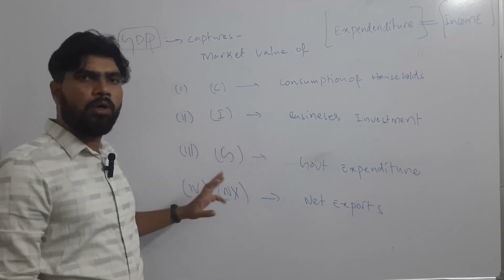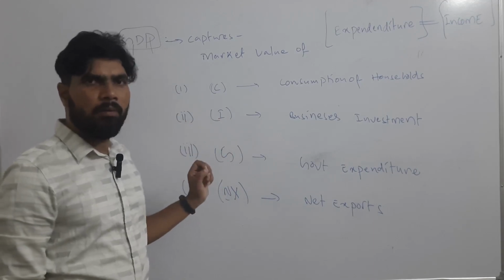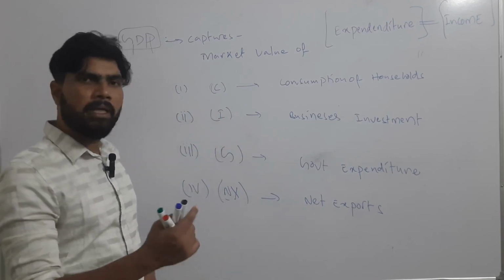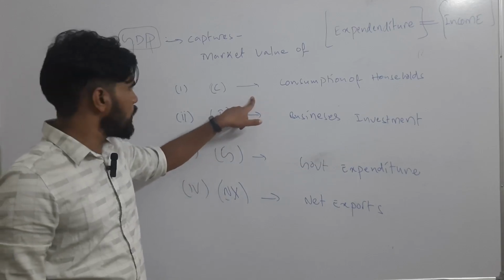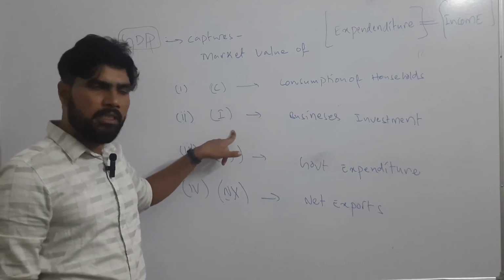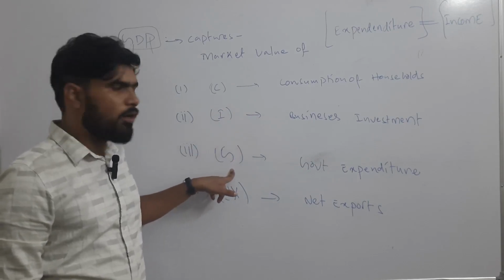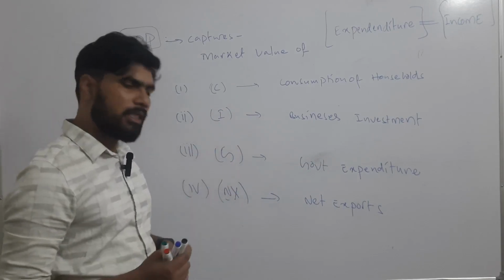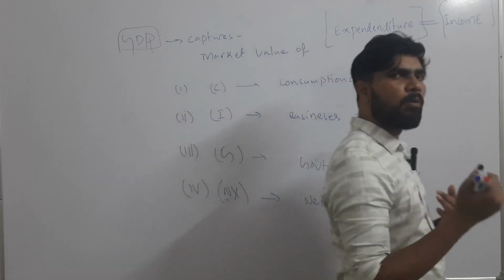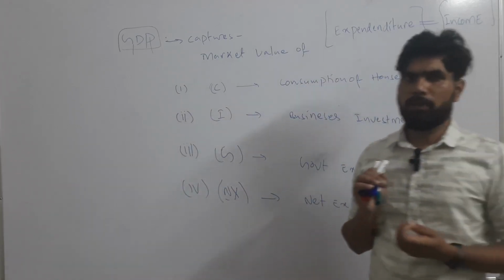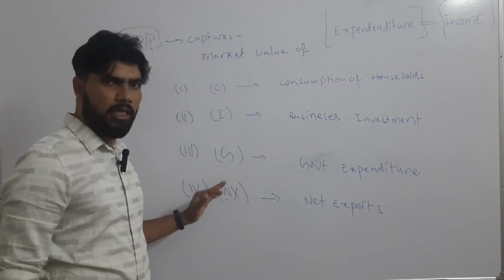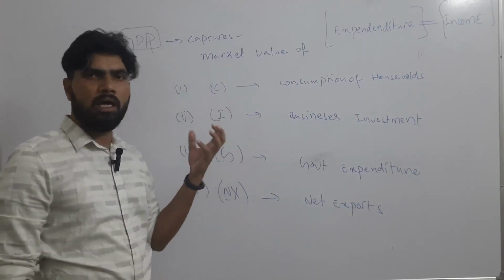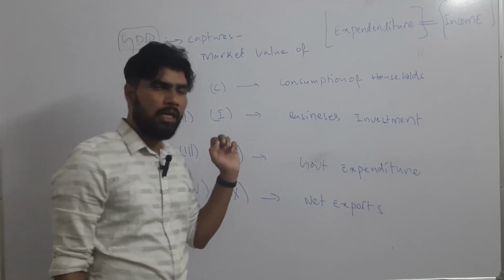Majorly four aspects are there from which the expenditure is happening: expenditure from the individual households, expenditure by the businesses, expenditure by the government, and after that, some export and import of goods is taking place. We are also considering that. So in this way we are arriving at the GDP of a country.